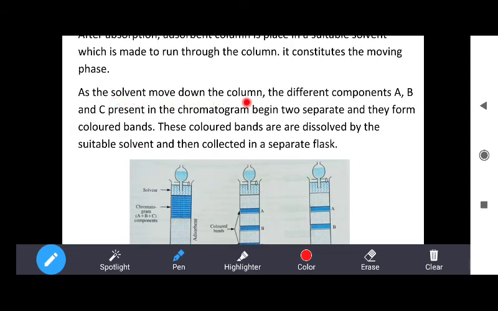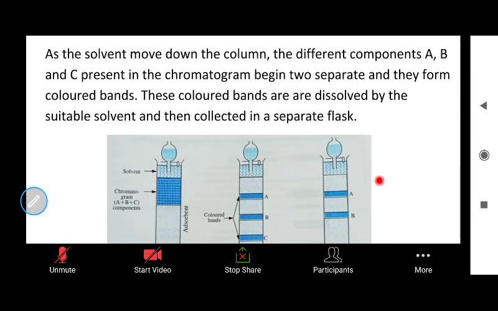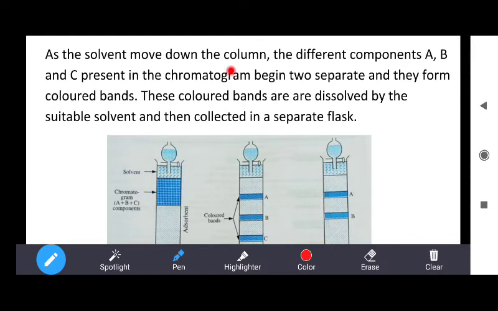As the solvent moves down the column, if we place the solvent from the top of this column, the solvent moves down through it, and when the solvent is moving down the column, the different components A, B, C present in the chromatogram begin to separate and they form color bands.